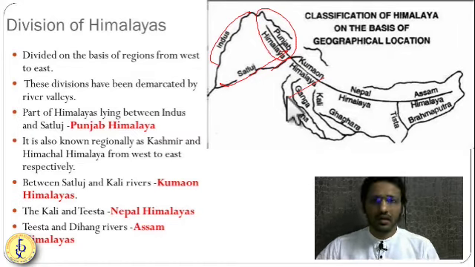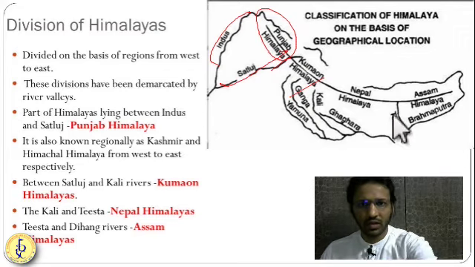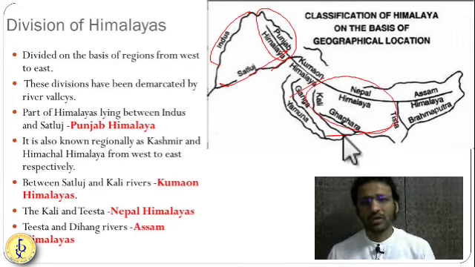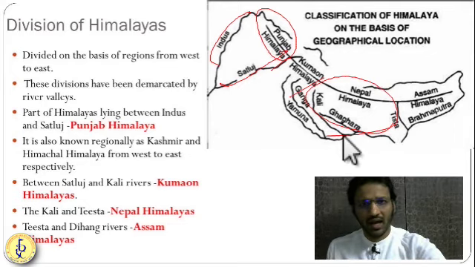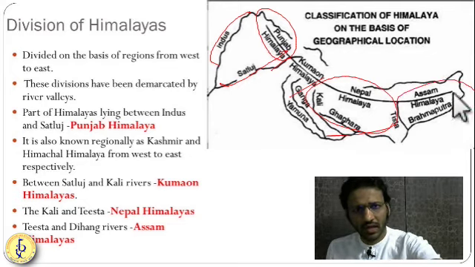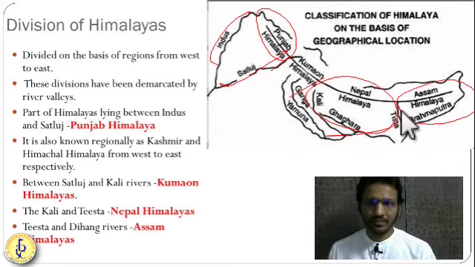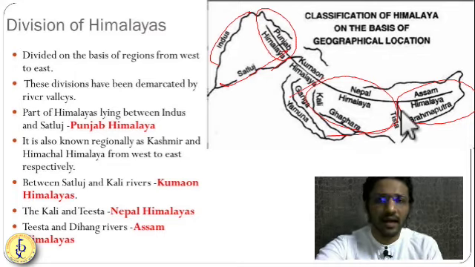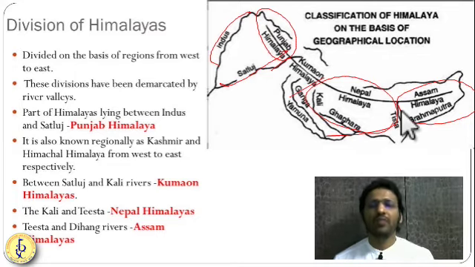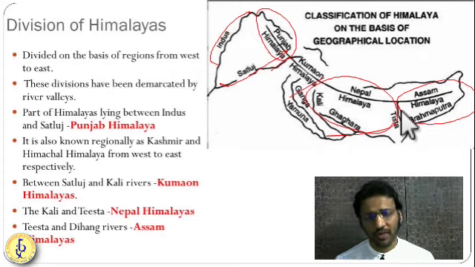Then Satluj to Kali, you have the Kumaon Himalaya. Kali to Tista, you have the Nepal Himalaya. We are not going to study the Nepal Himalaya, it is not in our syllabus. And then after that, Tista to Brahmaputra, you have the Assam Himalayas. Getting it? Brahmaputra, or one of the tributaries of Brahmaputra called Dihang. So Tista to Dihang, we have the Assam Himalayas. So friends, these are the longitudinal divisions of the Himalaya.